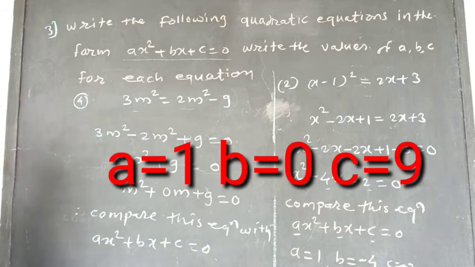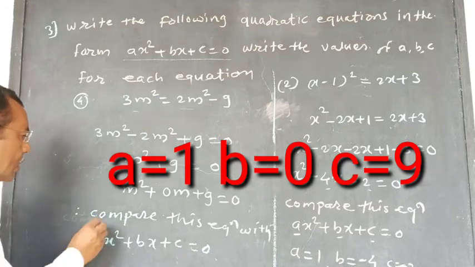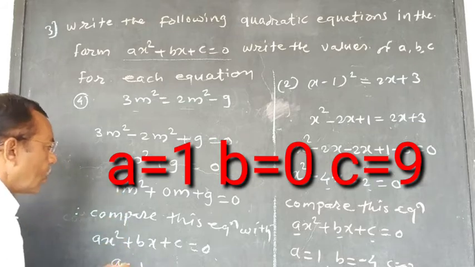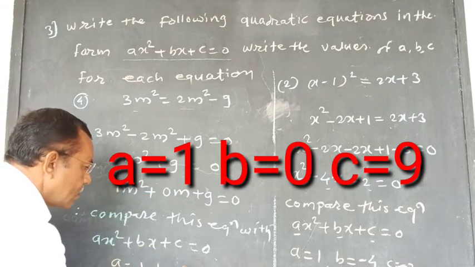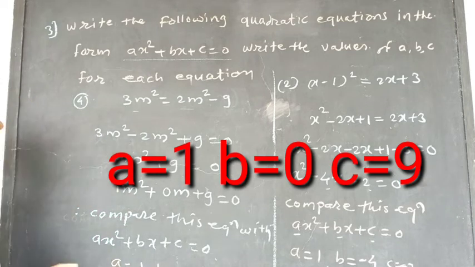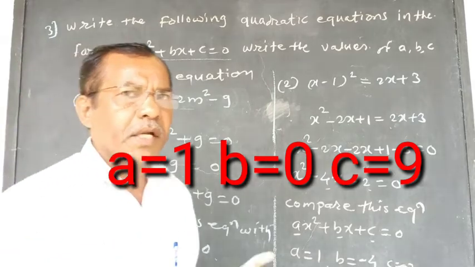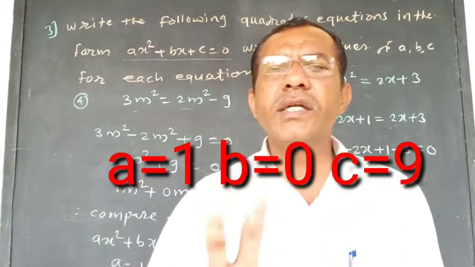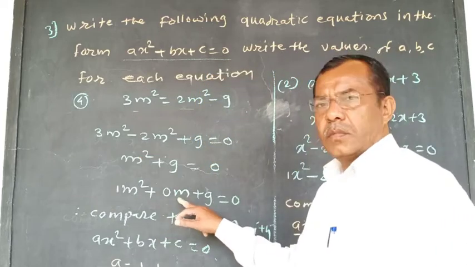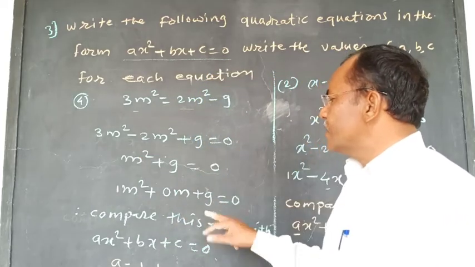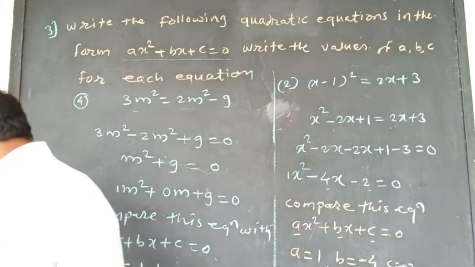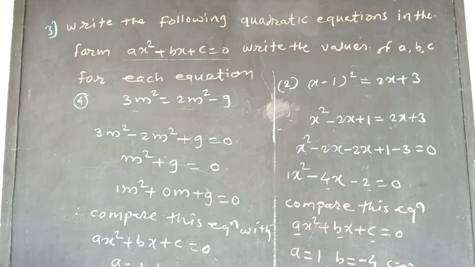It is the standard form, and here a is equal to 1, comma b is equal to 0, comma c is equal to 9. In this way, if there is no middle term or third term, you will take the 0m, or here if third term is not there, then you will take here 0. In this way, we have completed the example number 4th.